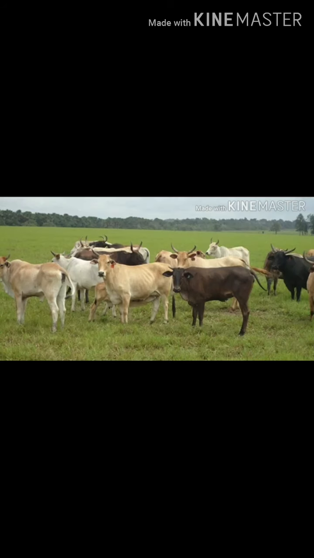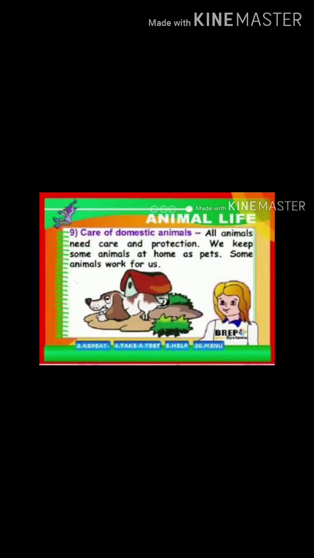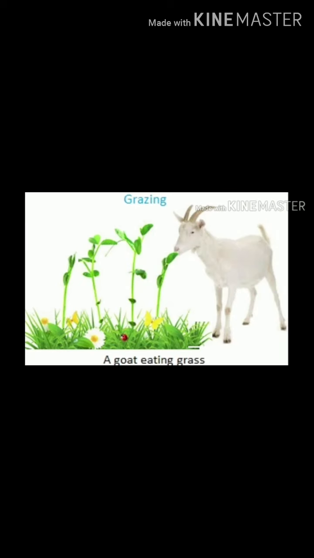We keep animals to satisfy some of our needs. We look after them. We feed them. We take care of them. We take them to the veterinary hospital if they fall sick. Animals are useful and used in many ways. We get milk, meat, eggs, etc. Dogs guard our house, donkeys carry loads, horses draw carts, bulls or oxen work in the fields on the farm. They are our friends.